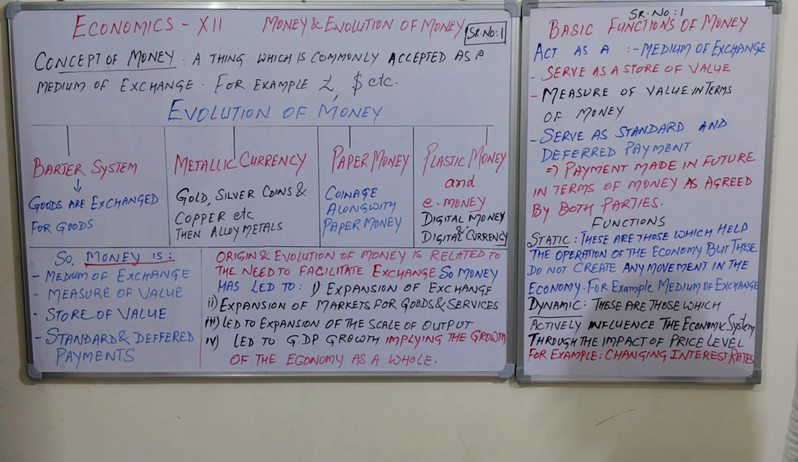Static functions are not creating any movement in the economy. But on the other hand, dynamic functions are influencing and impacting a lot. So here I am going to discuss static money. These are those functions which help the operations of the economy, but do not create any movement in the economy. For example, medium of exchange.